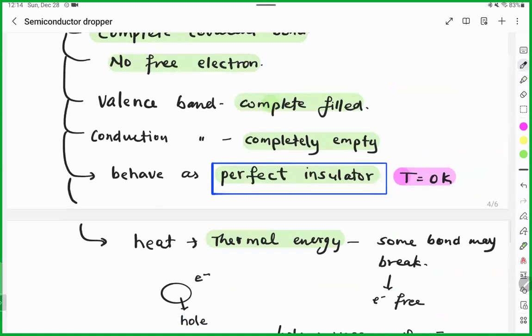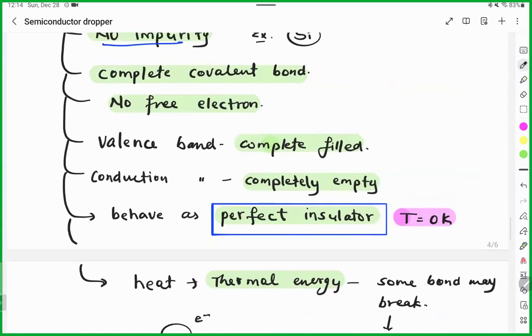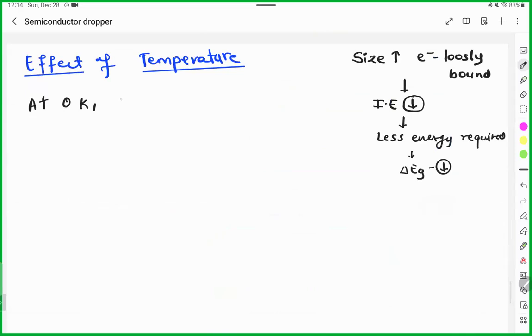At 0 Kelvin temperature, semiconductor acts as a perfect insulator. Why perfect insulator? Because covalent bonds are very strong. So I will write here: covalent bonds are very strong, and that's why at 0 Kelvin the semiconductor acts as a perfect insulator.